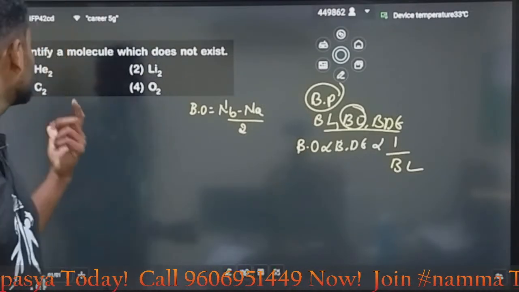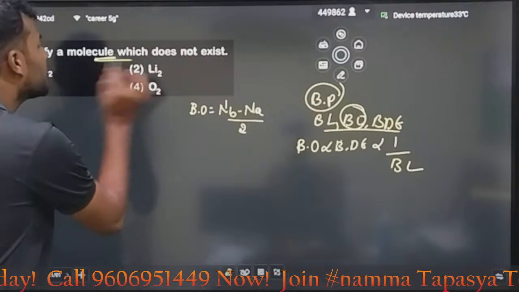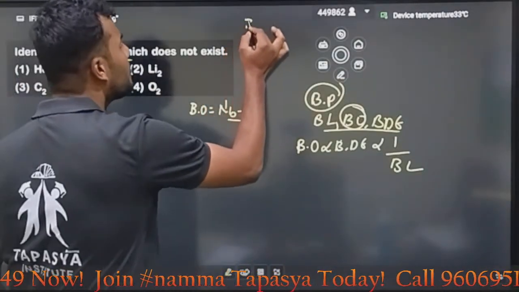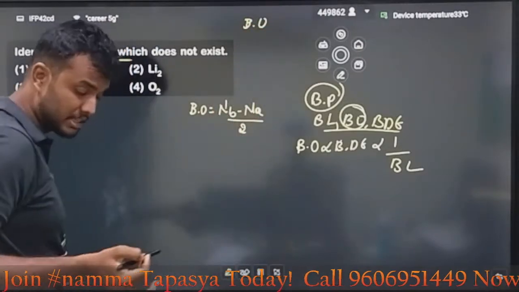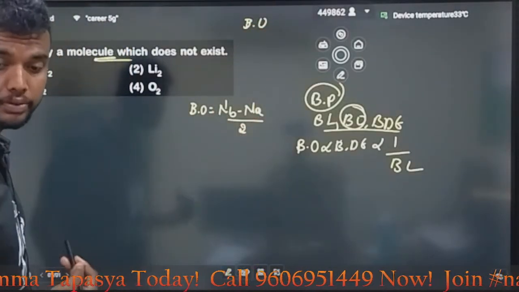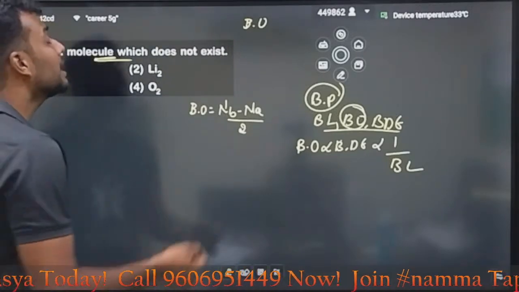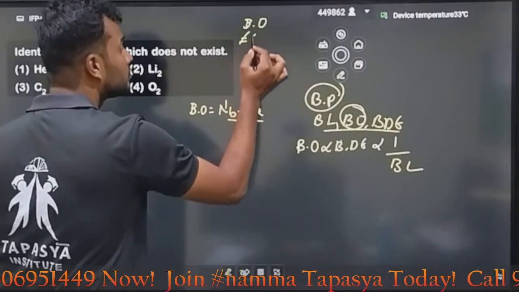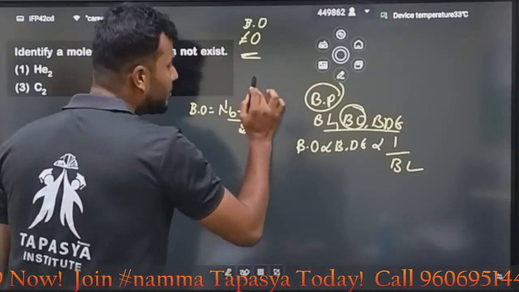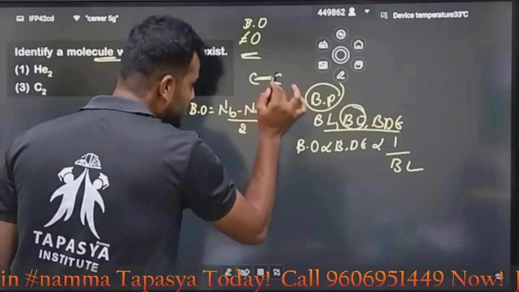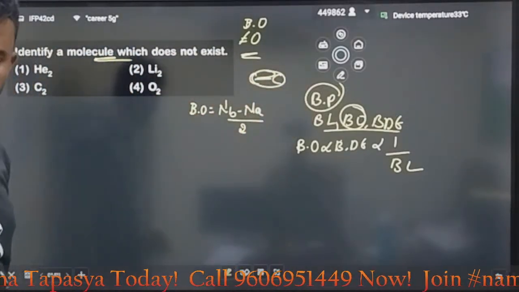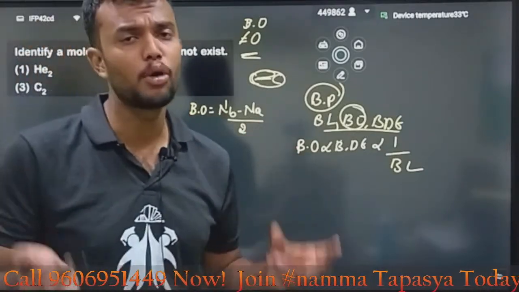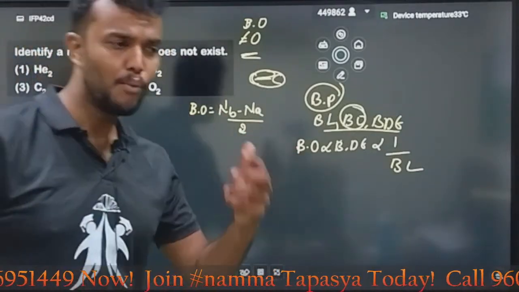We already know the question is very simple. In this, which of the molecules does not exist? Here, bond order may be partial. In which condition is it partial? When resonance happens, sometimes it is partial. Similarly, my dear students, bond order is never zero. Bond order means how many bonds are there between two atoms. According to this, if the bond order is zero, then obviously the molecule does not exist.